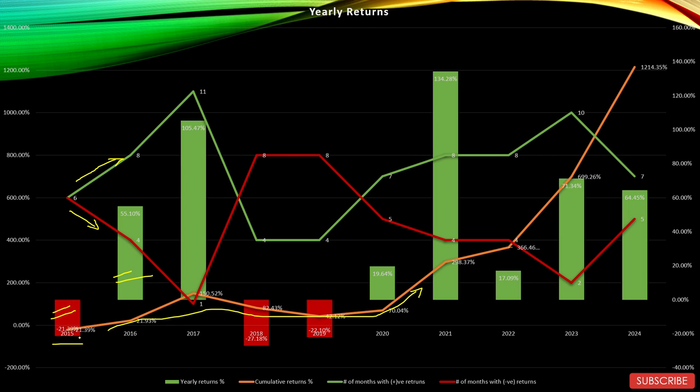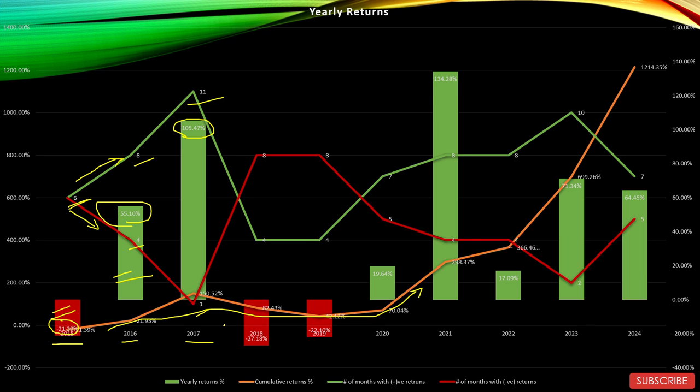So in 2015, this sector performed very badly and managed to give negative returns of minus 21.39% with 6 positive months and 6 negative months. In 2016, the sector gave very good returns of 55.10% with 8 positive months and 4 negative months. In 2017, the situation improved further and the sector managed to give very good returns of 105.47% with 11 positive months and only 1 negative month.